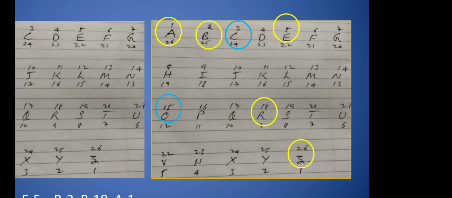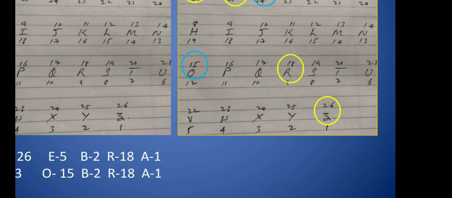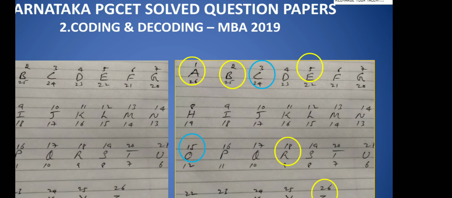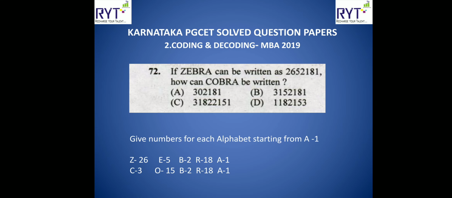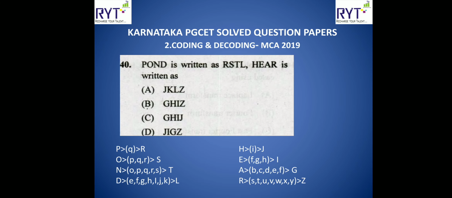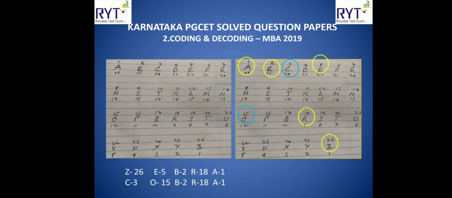So this is zebra. And similarly for cobra, C means 3, O means 15, then the other things remain the same. So the answer will be 3, 15, 2, 18, 1. Cobra is 3, then 15, 2, 18, 1. That is the answer.